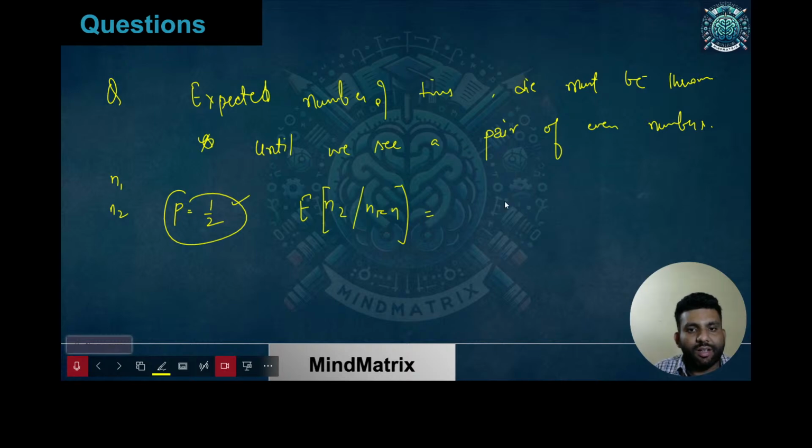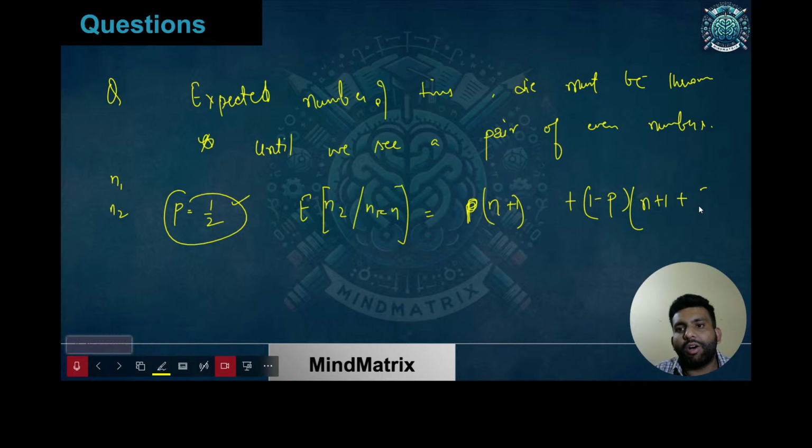How do I find that? It is going to be p times (n plus 1), plus (1 minus p) times (n plus 1 plus E of n2).